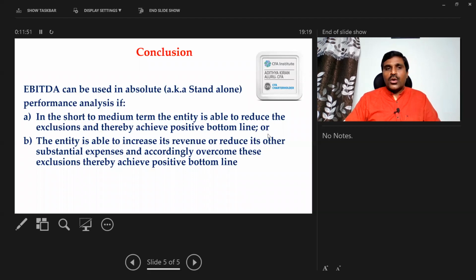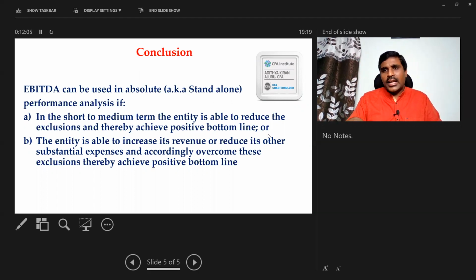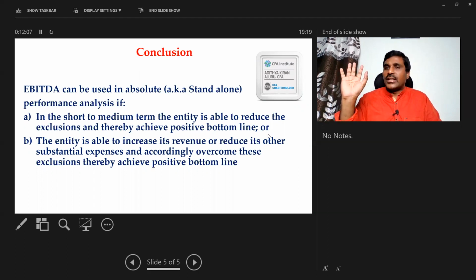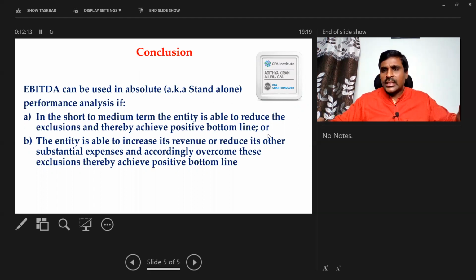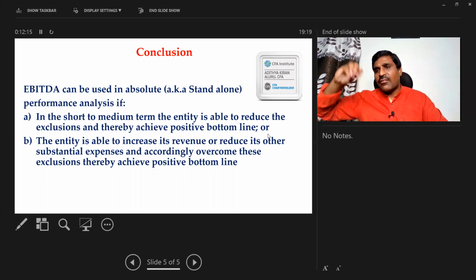Finally, to conclude, EBITDA can be used. In EBITDA, I am going to exclude three items: one is interest, one is taxes, another one is depreciation. Sir, is it appropriate to exclude these three items? Yes, in relative performance analysis, it is appropriate to exclude these three items. There is no doubt about that. While you are comparing two entities, exclude these three items and take the entity which has more EBITDA.